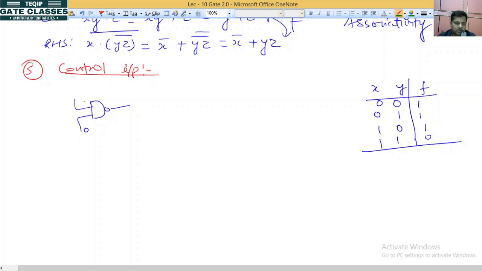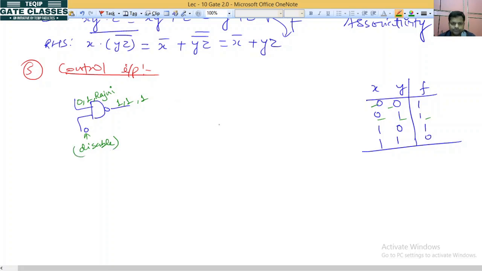Now if I put 0 here, so 0 0, which combination? The first one, output will be 1. If we put 1 here, so 0 1, output will be 1. If we put a here, it will be 1 only. Okay na? So this input is called as disable input.